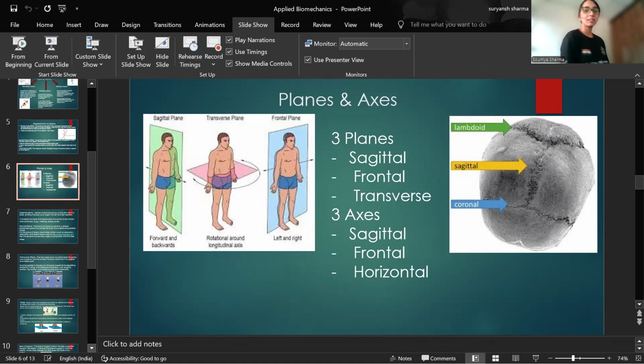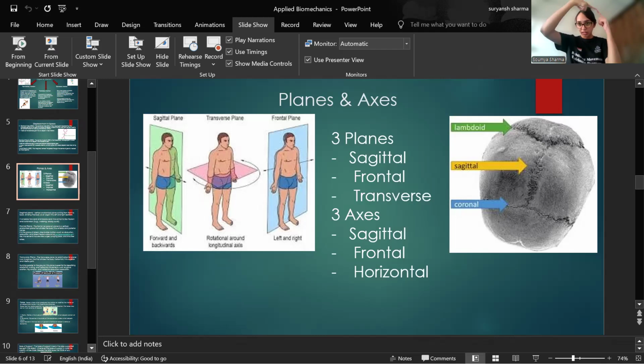If I ask you, can you see my shoulder movement, flexion and extension, properly from the side view, you'll say yes, ma'am. So just remember that flexion and extension occurs in the sagittal plane around the frontal axis, because each plane and axis are perpendicular to each other. Movement occurring in the sagittal plane cannot occur around the sagittal axis. It will occur around the axis that is lying perpendicular to the sagittal plane.